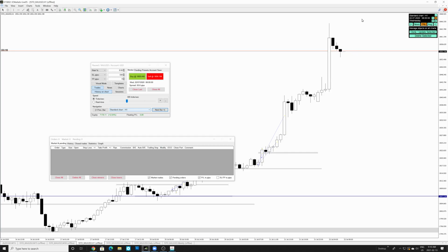So at this point, I think what we need is some sort of support formed, right? Now this is the thing. Whenever you have really bullish movements over here, we need some sort of a support. If price can create a support, and if you break that support, then there's a very high probability we can continue moving down, right? But if we respect that support, then there's a very high probability we can continue moving up. And respecting the support means if we get a bullish candle close over here, then we can move up. But if we get a bearish candle breaking support, then obviously we can continue moving down.